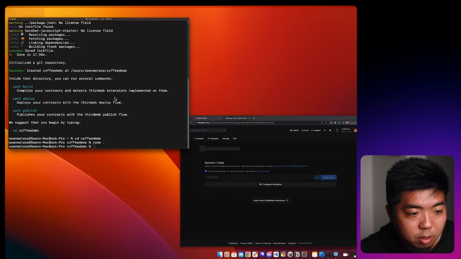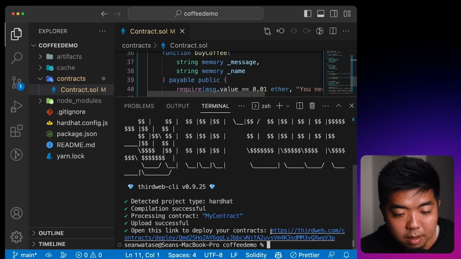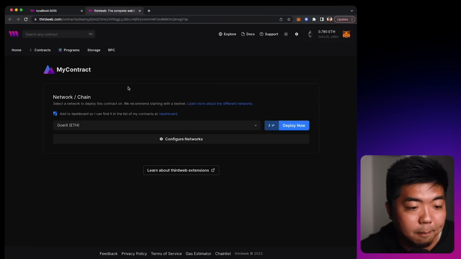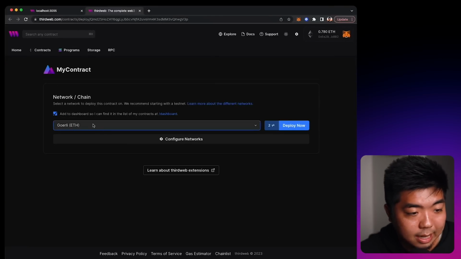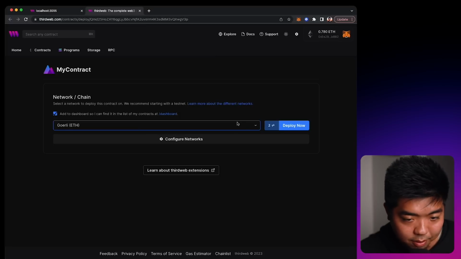If you don't get this browser opened up, it's going to have the URL here that you can open up. So if you don't get the browser pop up, just copy that URL or go to that URL right there. Over here, we're going to be able to select the network or chain we want to deploy to. I'm going to use the Goerli testnet for this example.